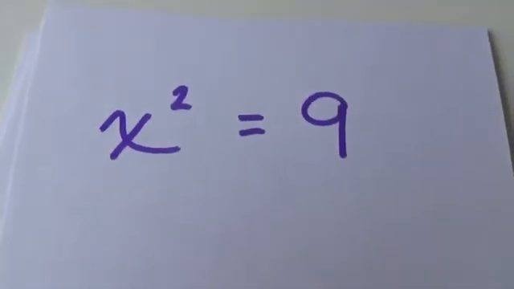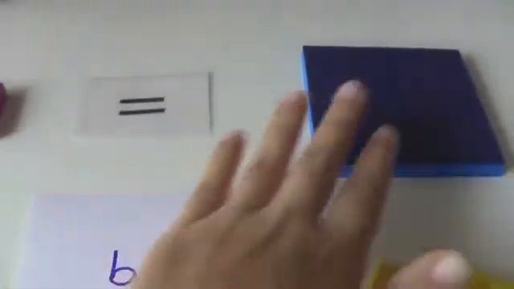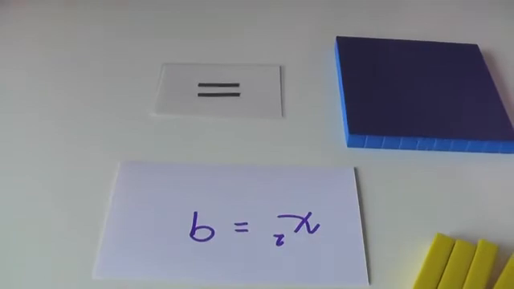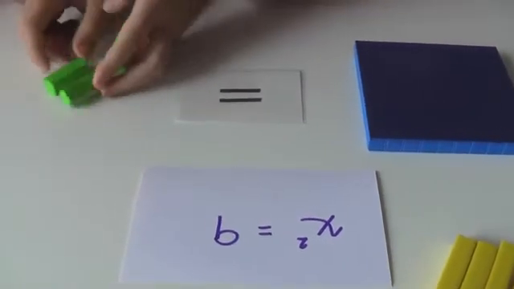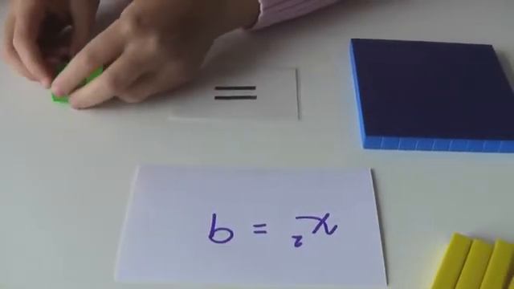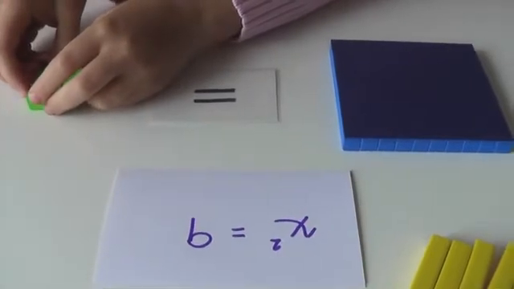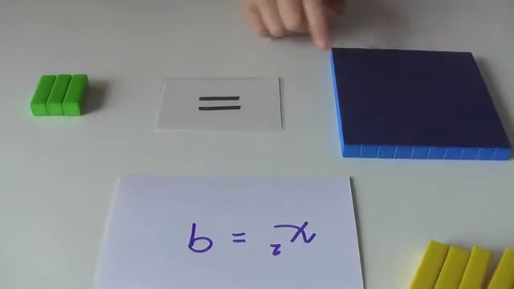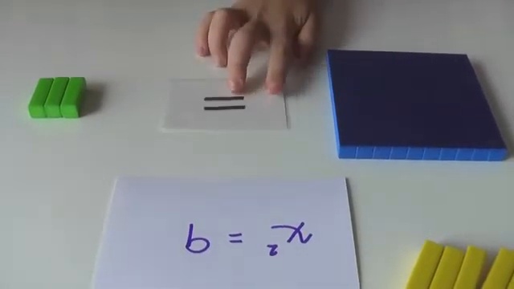X squared equals 9. Haven, you set this one up. Easy. X squared equals, can you make a square that's equal to 9? 9. Okay. If this is the same thing as this, it's 3. Say that louder.